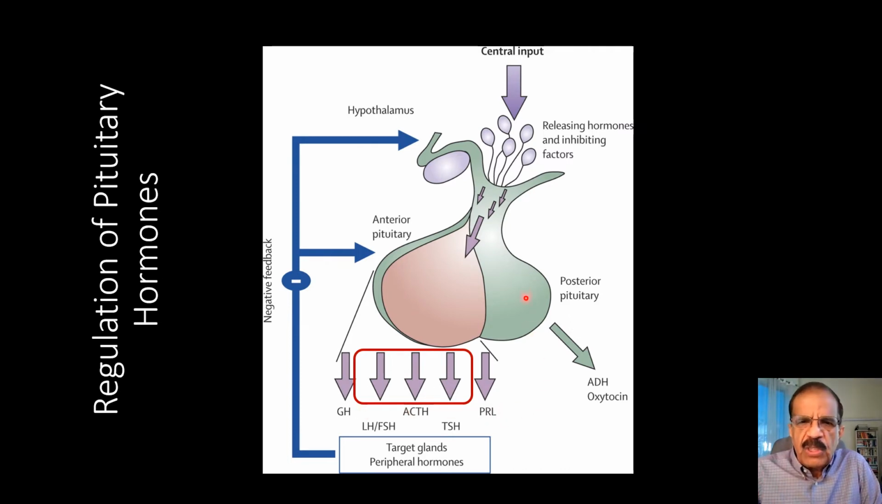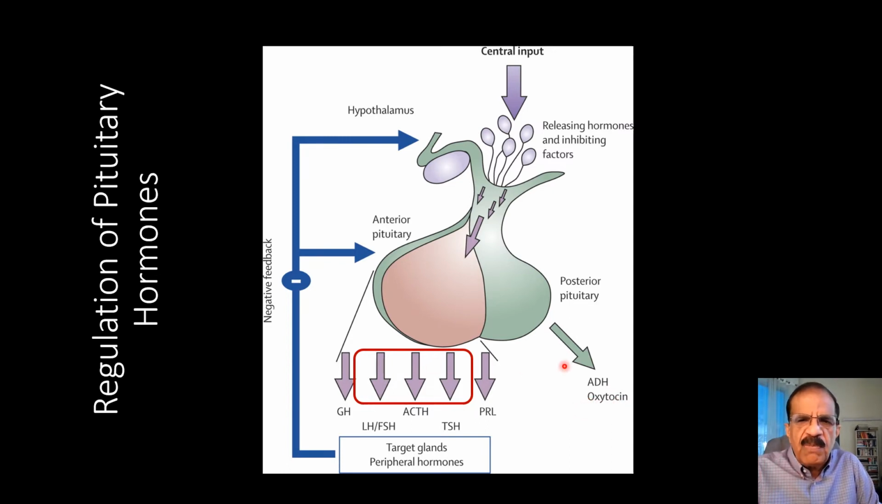The posterior pituitary does not synthesize any hormone. It just stores the hormones which are produced by the hypothalamus, but at the time of need it is released. An example is antidiuretic hormone, which regulates our water, very, very essential. Deficiency of ADH could lead to diabetes insipidus, and excess of it can lead to syndrome of inappropriate ADH secretion. And then we have oxytocin. Oxytocin is again a conditional hormone required only in women at the time of parturition.